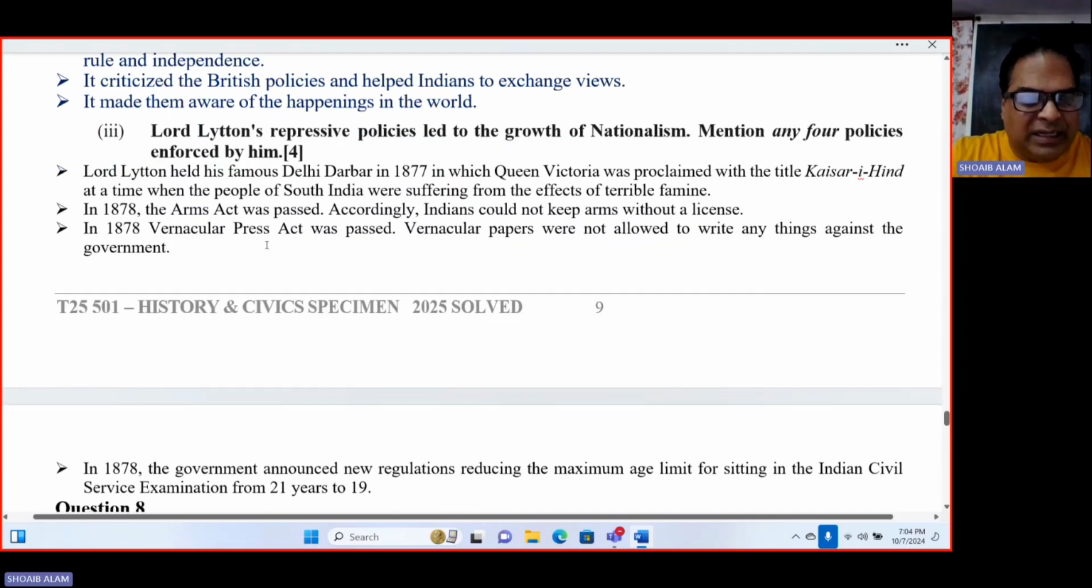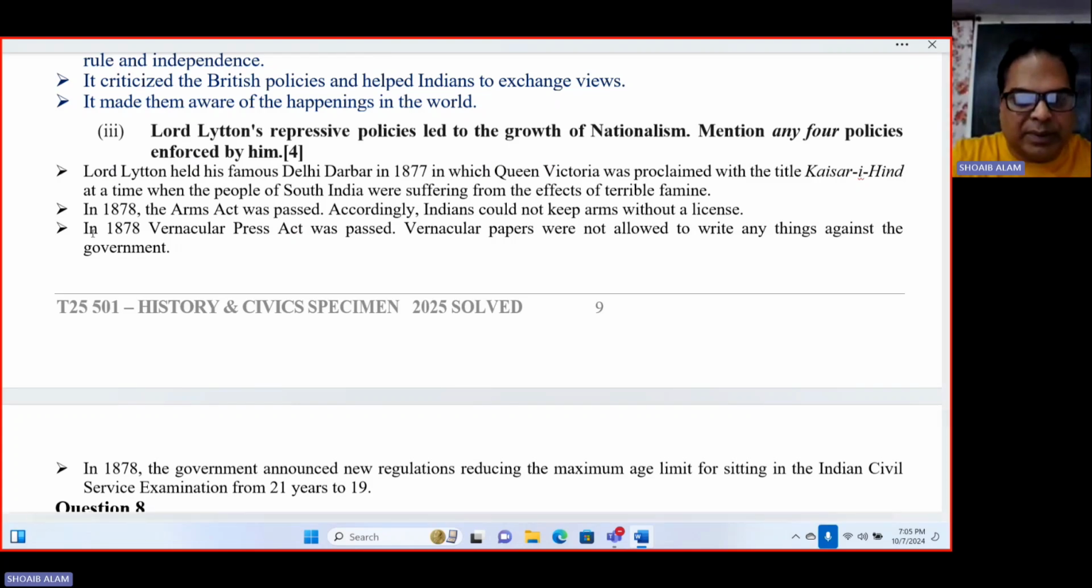Number two, 1878 Arms Act was passed. Accordingly, Indians could not keep arms without a license, whereas Britishers can keep it. So third one, in the same year 1878, the Vernacular Press Act was passed.